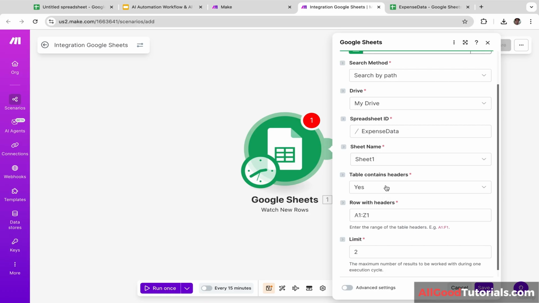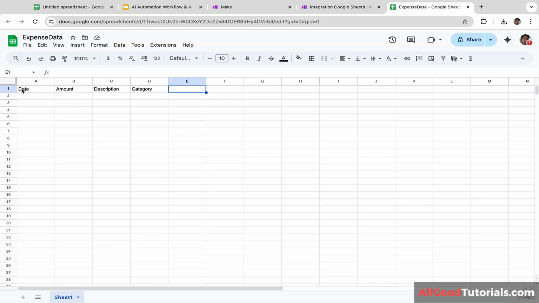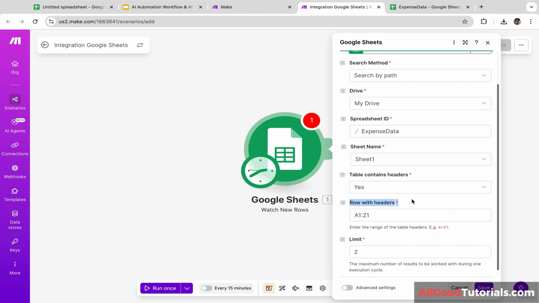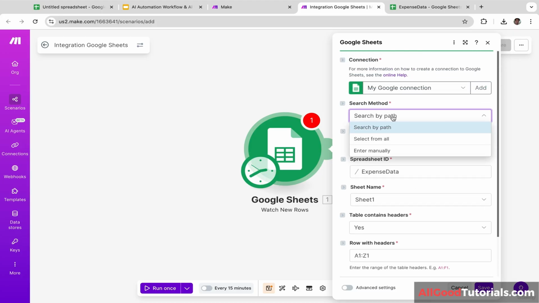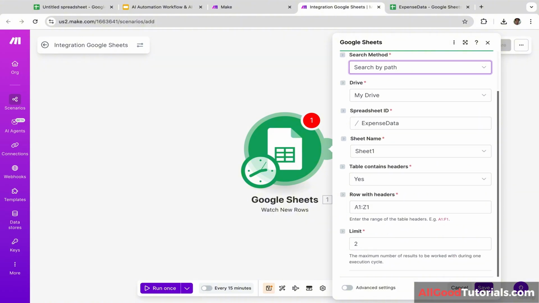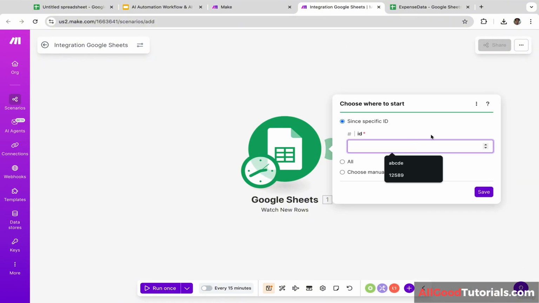And let's scroll down. Table contains header. Make sure that you select Yes, because we have this header: date, amount, descriptions, and category. And let's scroll up a little bit. For the search method, there are 3 options: search by path, select from all, and enter manually. I'm going to select the first one, search by path. Okay, let's click Save.